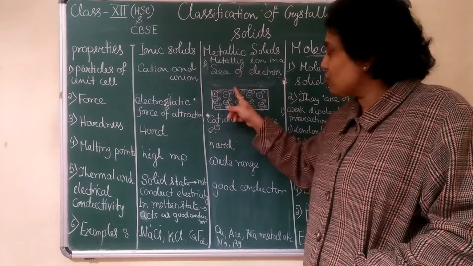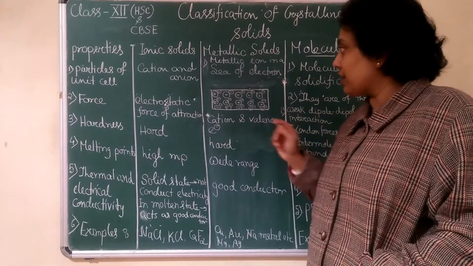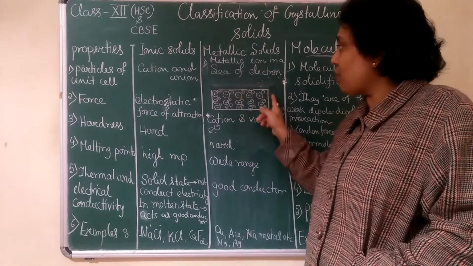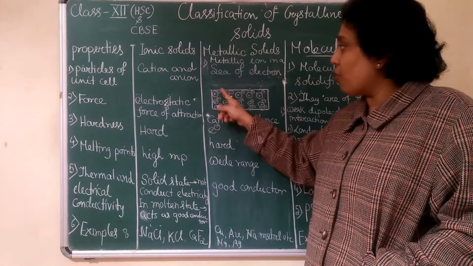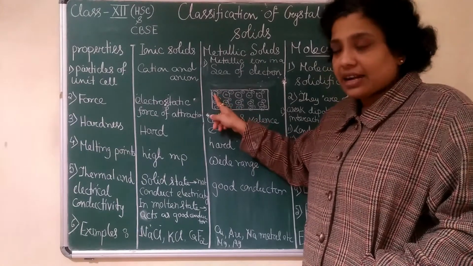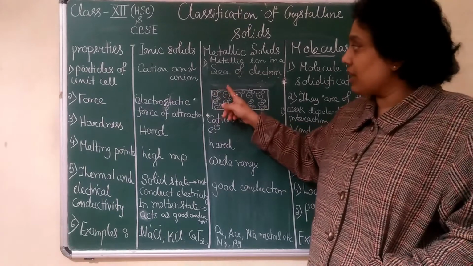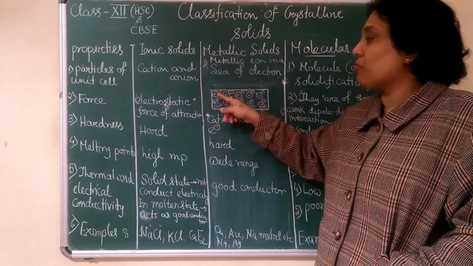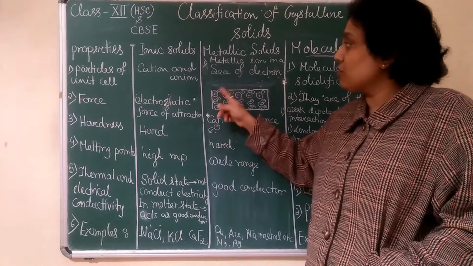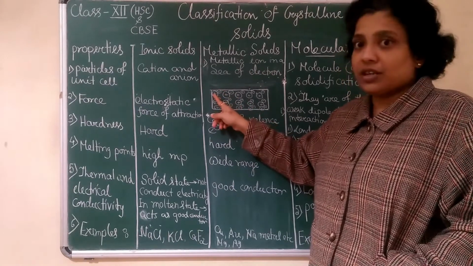The electrons will delocalize, meaning the electron will move from one to the other. As a result, there is a force of attraction between the cation and the valence electron, a bonding force of attraction between the valence electron and the positive ion.